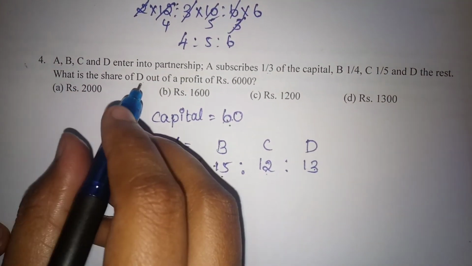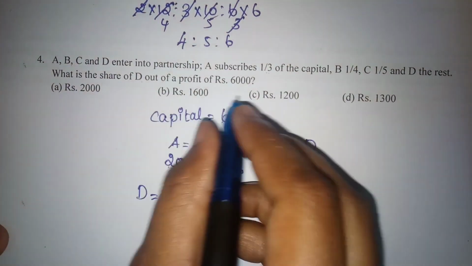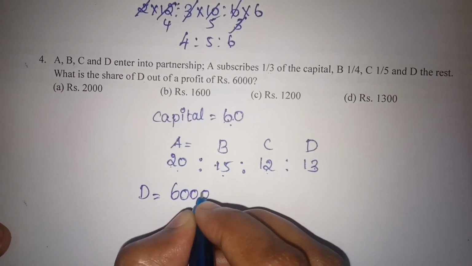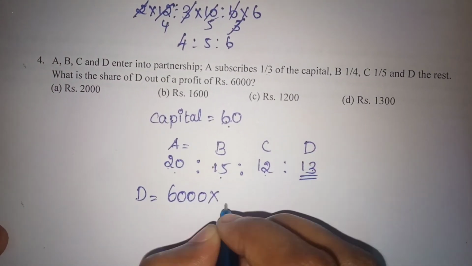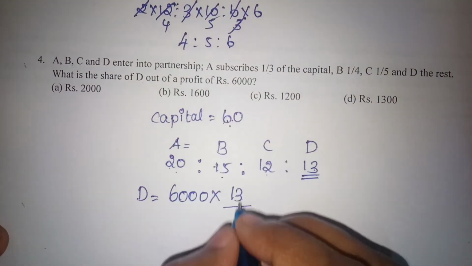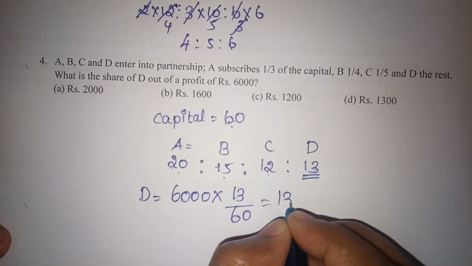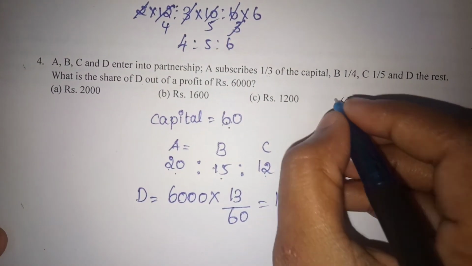Now we are going to find the share of D. D's share will be total profit 6,000 into D's share 13 in the ratio, divided by the total ratio 60. So the answer will be 1,300.